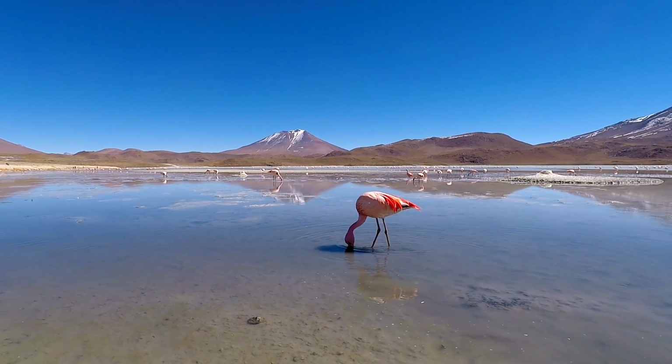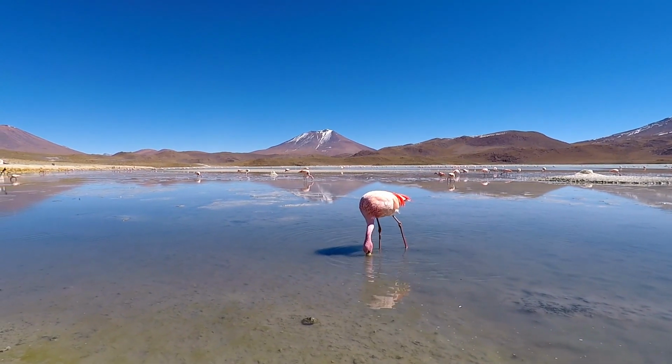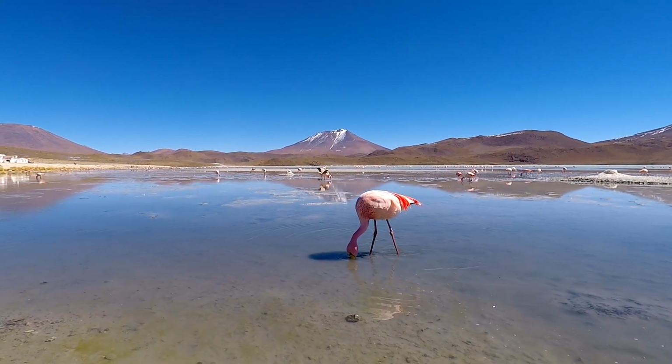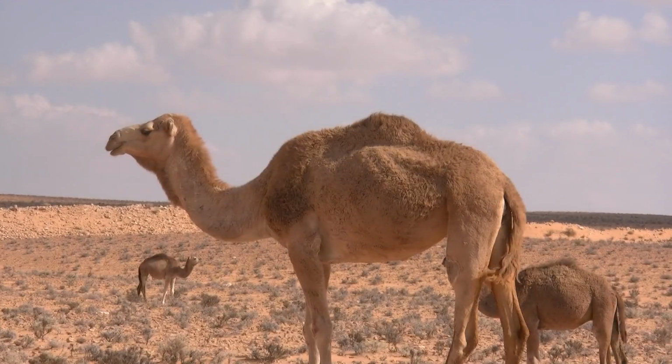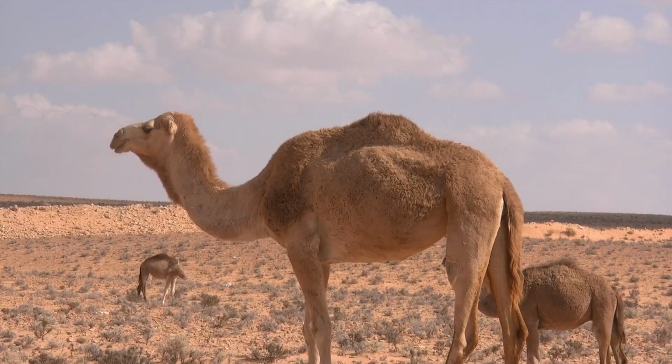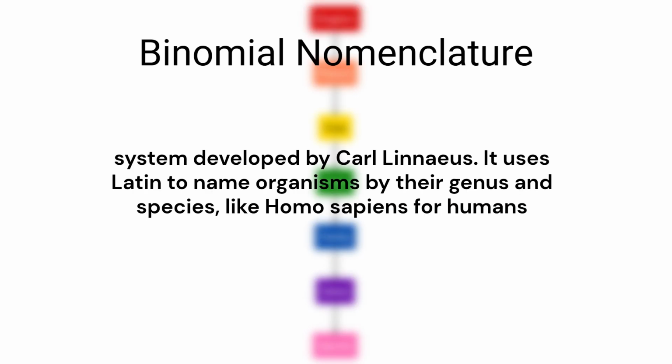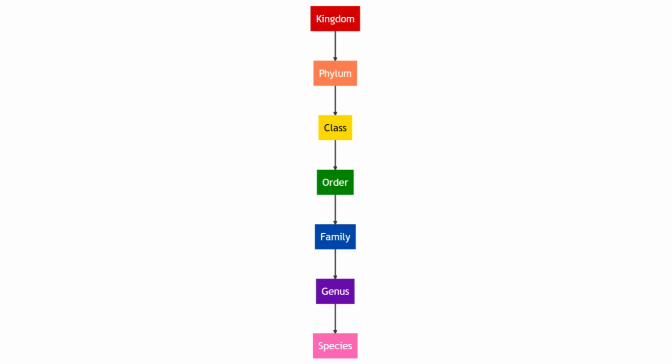Now, let's dive into the science of taxonomy, the system that helps us classify and name all these organisms. Taxonomy is the branch of science that organizes living things based on their similarities and differences. Why do we classify organisms? To distinguish between species, give them unique and universally recognized names, and identify patterns that make them easier to study and remember. One of the most important tools in taxonomy is binomial nomenclature, a system developed by Carl Linnaeus. It uses Latin to name organisms by their genus and species, like Homo sapiens for humans.